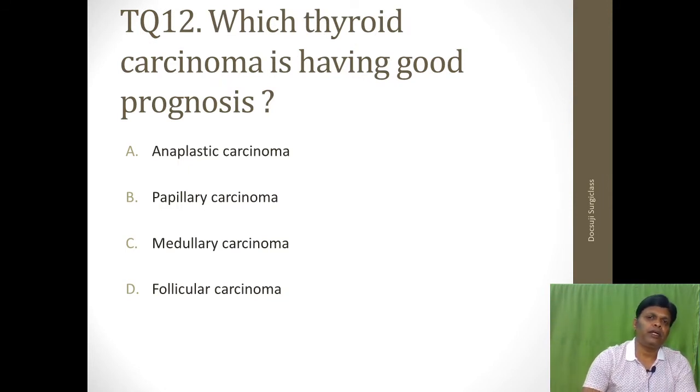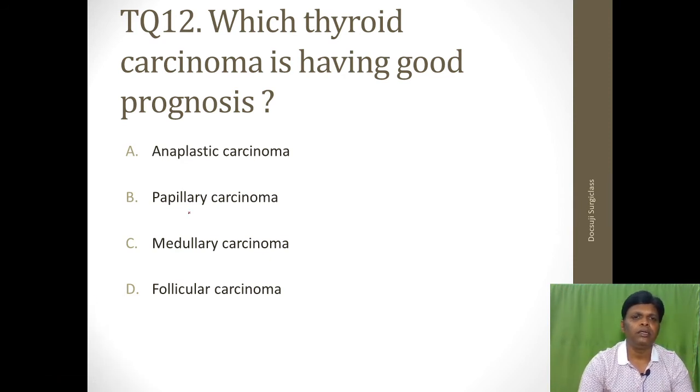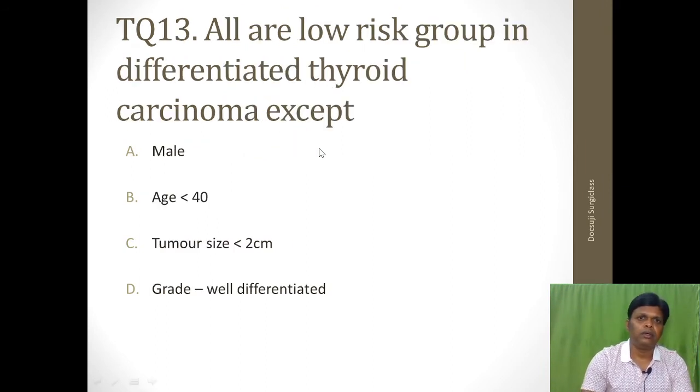Okay. Which thyroid carcinoma has a good prognosis? This is also very simple because you all know that the common malignancy is papillary carcinoma. The same papillary carcinoma has a very good prognosis. The worst prognosis is none other than anaplastic carcinoma. Again, all are low risk group in differentiated thyroid carcinoma except male, age less than 40, tumor size less than 2 centimeter, grade well differentiated.